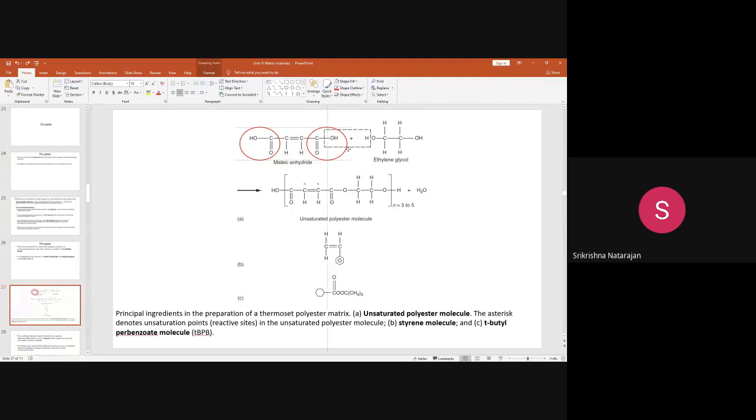So this is a diacid functionality, COOH and COOH. So maleic anhydride is a diacid functionality.